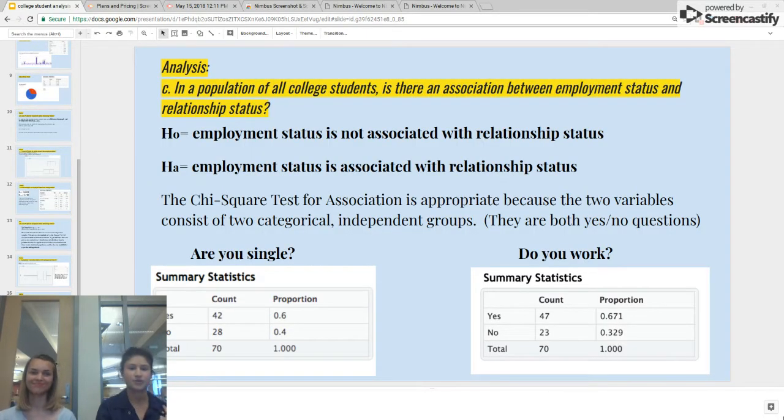Okay, so for our third question, in a population of all college students, is there an association between employment status and relationship status? We decided to use a chi-square test for association because the two variables consist of two categorical independent groups, and they're both yes or no questions. Are you single or do you work?